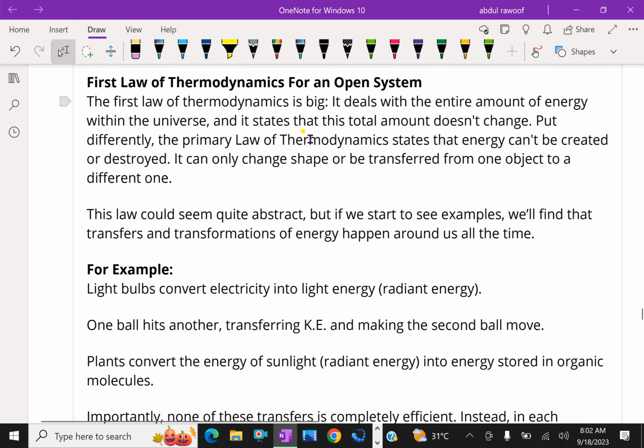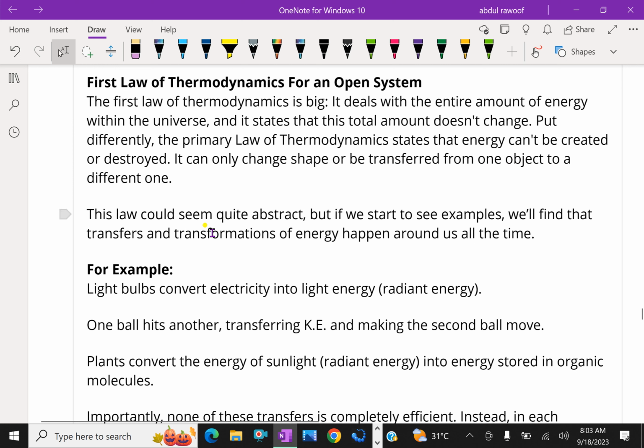The first law of thermodynamics for an open system. The first law of thermodynamics is big. It deals with the entire amount of energy within the universe, and it states that this total amount does not change. Put differently, the first law of thermodynamics states that energy can't be created or destroyed. It can only change shape or be transferred from one object to a different one.